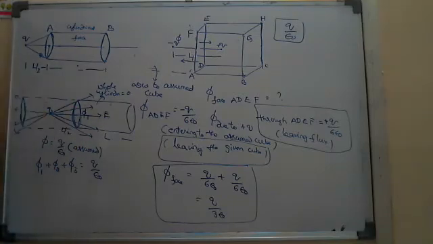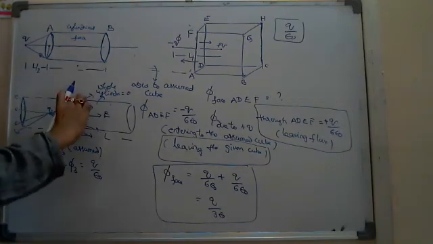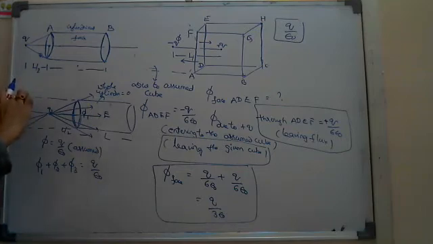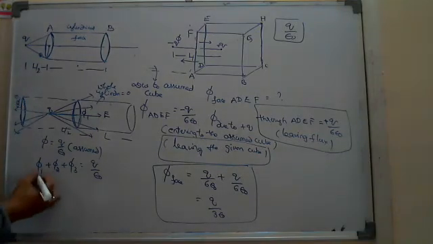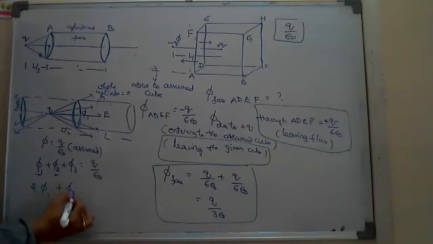Since the charge is at the center, the flux through this circular face is equal to the flux through the other circular face. If I take them as phi1 and phi2, phi1 is equal to phi2. So I can write 2 phi1 plus phi3 is equal to Q by epsilon naught.